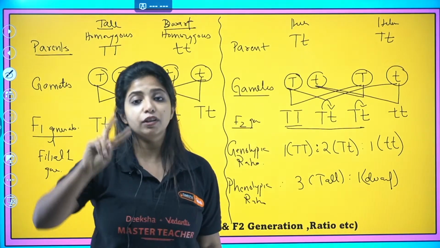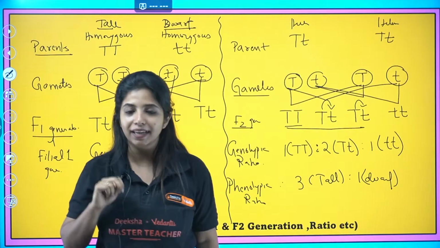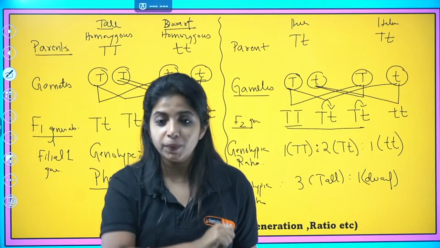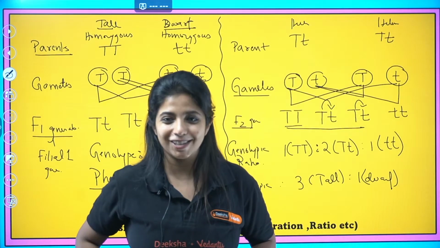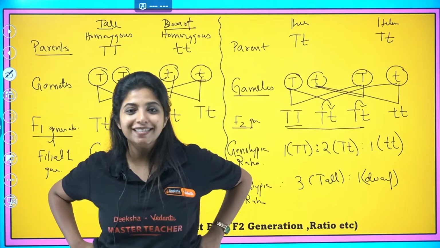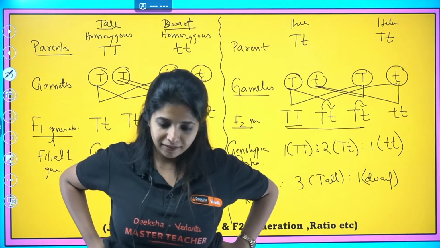So he came up with 2 laws. Okay, there are 2 laws that he came up with. One was law of dominance. Can you guess the name of the next law?